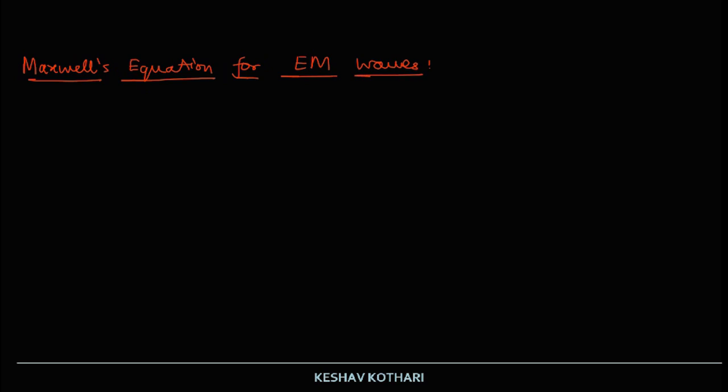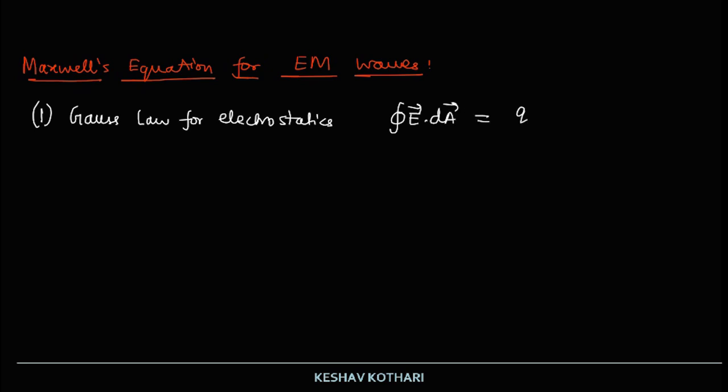The first one is the Gauss law of electrostatics. We write that the cyclic integral of E dot dA is equal to the charge enclosed inside the Gaussian surface divided by epsilon naught. So this is for the electric flux.